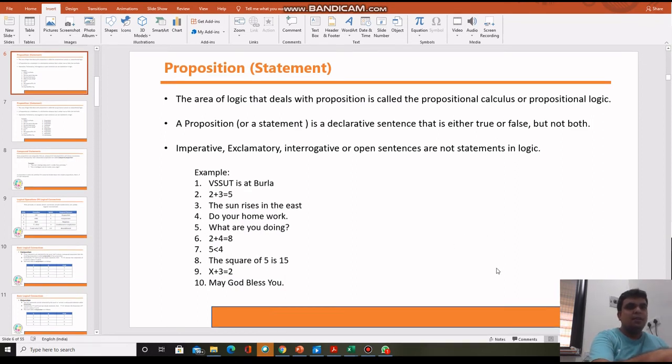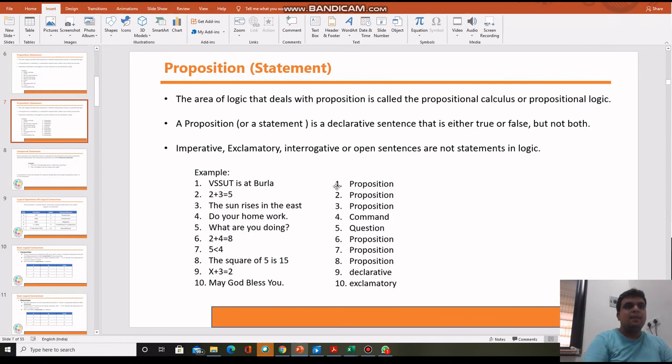See, this is a proposition, this is a proposition, this is a proposition, this is a command, this is a question. Means command and question are not in the form of a proposition. This is also a proposition, statement number 6. This is a proposition, this is a proposition. This is not a proposition because you don't know the value of x. That's why you cannot say that this statement is true or false.